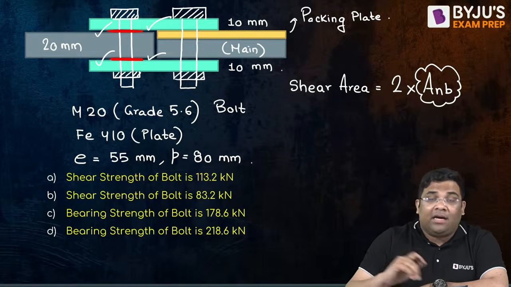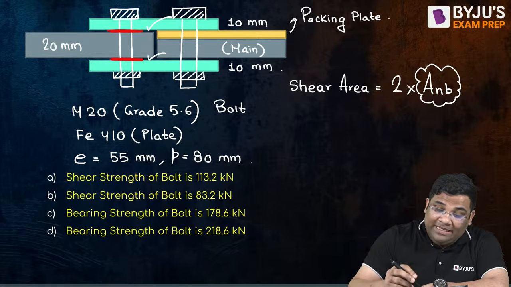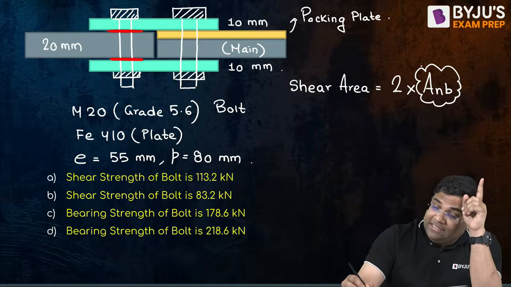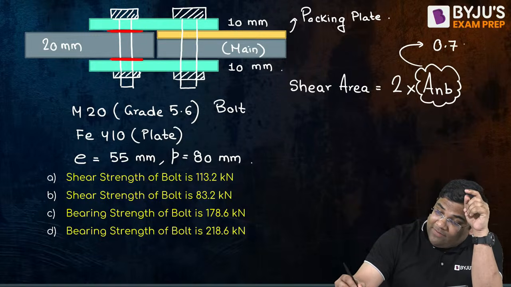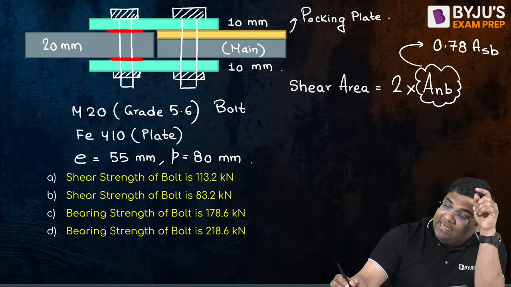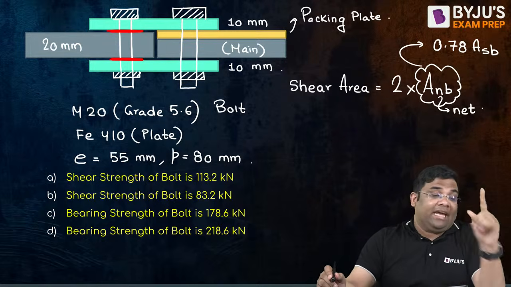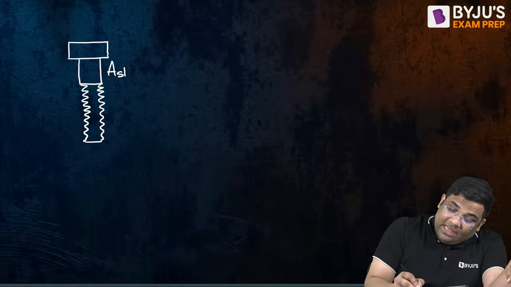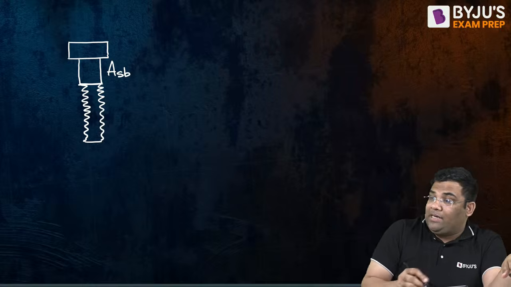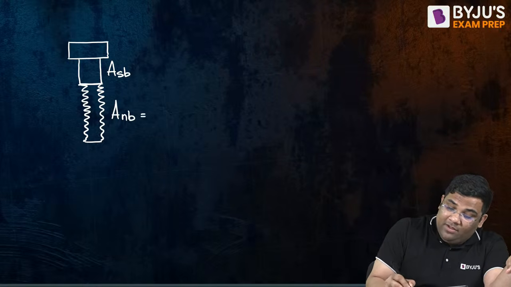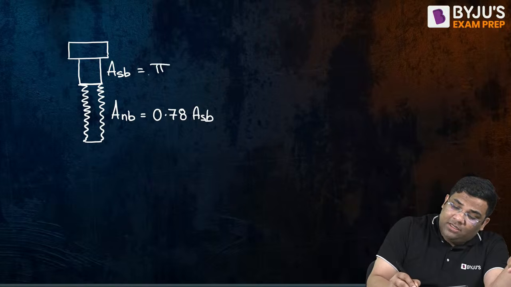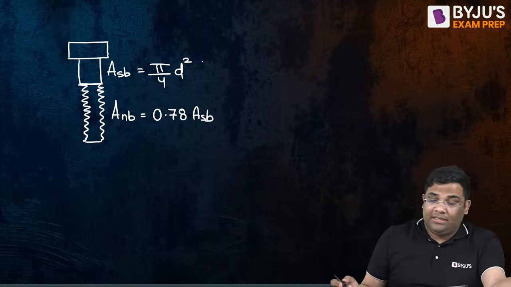There is another bolt also, but we are finding for each bolt. For each bolt, 2 shear planes are there, right? Now you should remember that the net area of bolt is 0.78 times the shank area of bolt. Obviously the shank area will be more and the threaded area will be less. So it is given as 0.78 times the shank area, and the shank area, being a circular cross section, is simply pi by 4 into d square.